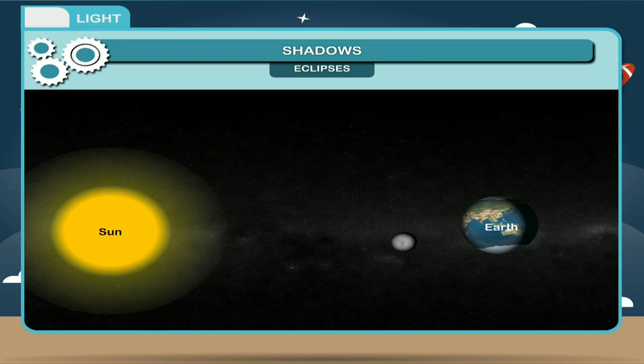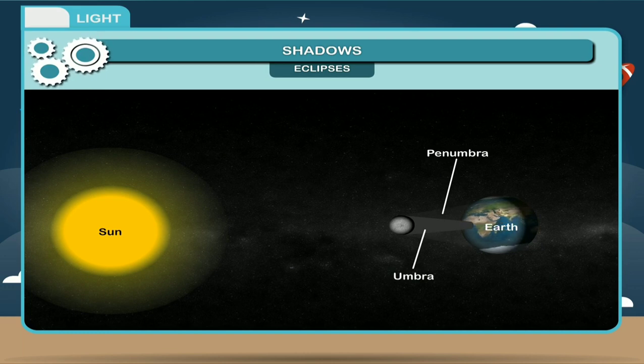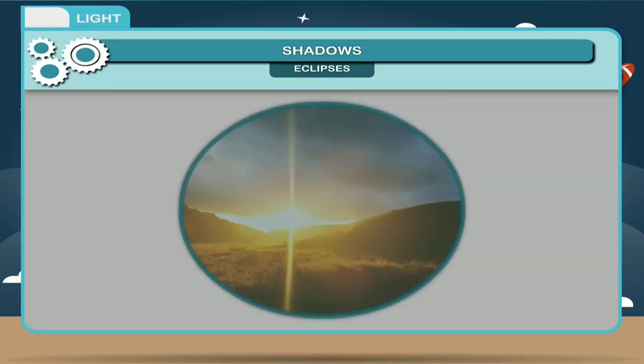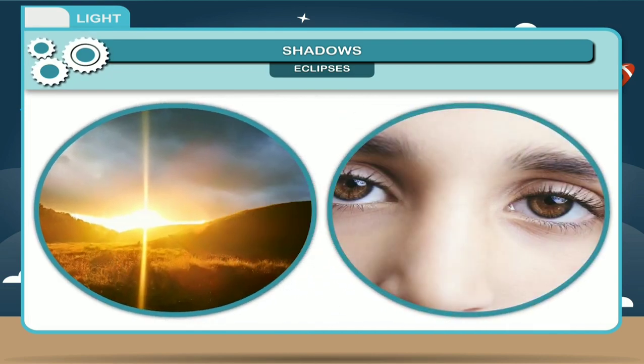A solar eclipse occurs, and since the sun is large, an umbra and a penumbra are formed. If you stand in the umbra, the sun is totally blocked, and that is known as a total eclipse. If you stand in the penumbra, you see a partial eclipse. Never look directly at the sun because it may damage your eyes.